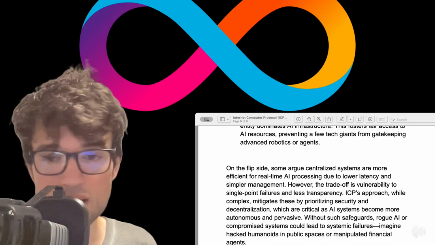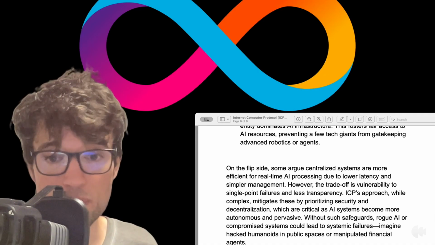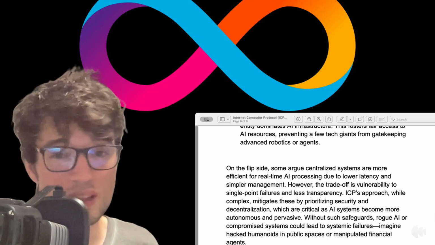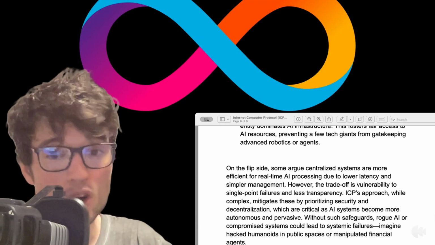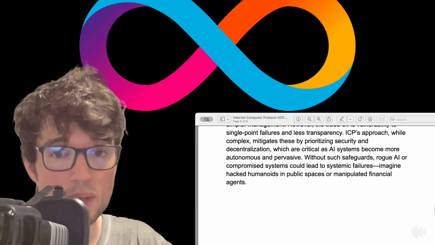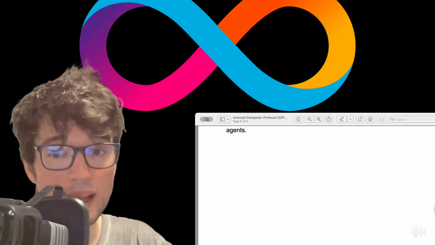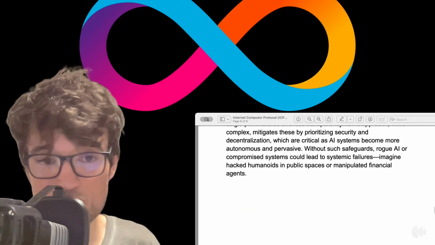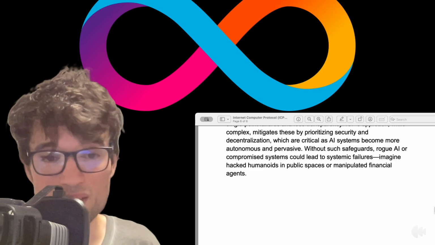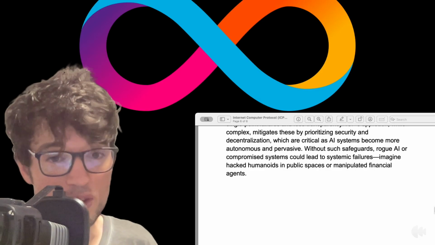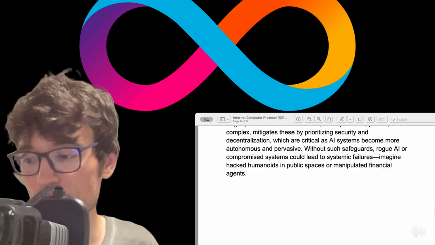Without such safeguards, rogue AI or compromised systems can lead to systemic failures. Imagine hacked humanoids in public spaces or manipulated financial agents. Basically, getting to my point, you could potentially have billions and trillions of dollars of capital lost, or tens of millions of lives lost because of hacked humanoids turning against people.